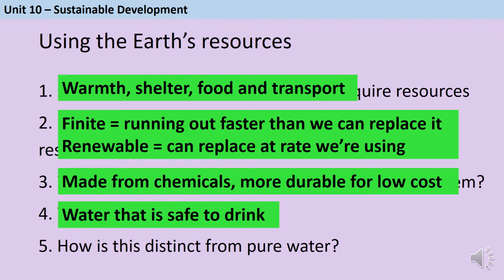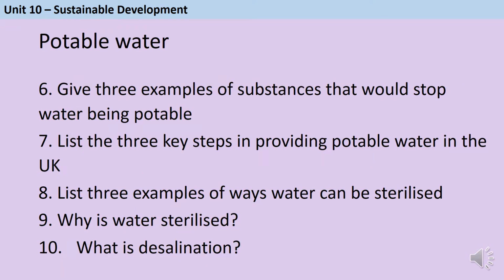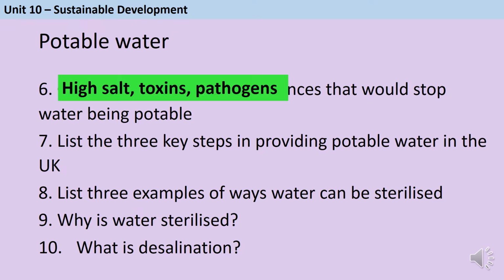Potable water is water that is safe for us to drink. And it's distinct from pure water because pure in chemistry means that there's been nothing else added to it. It's one element or one compound. So potable water can contain other substances, just not dangerous ones. Water might not be potable anymore if it contains high levels of salts, toxins or pathogens.